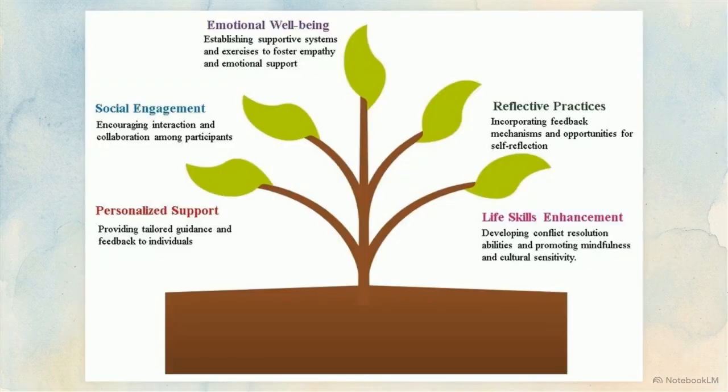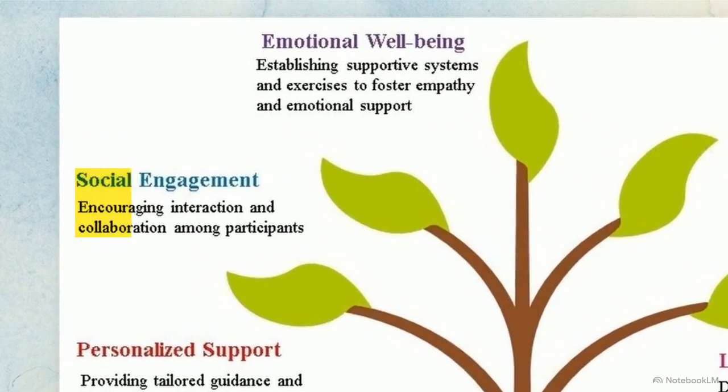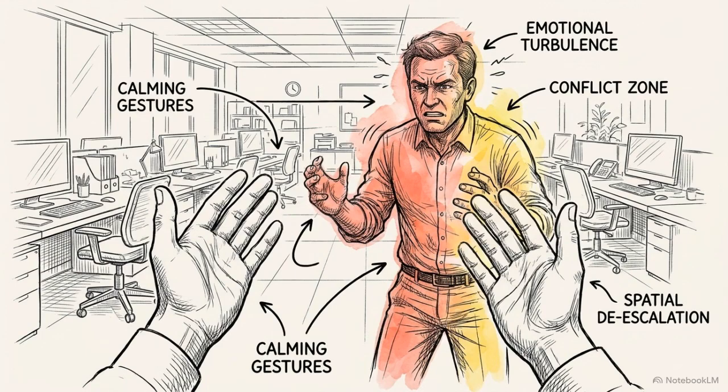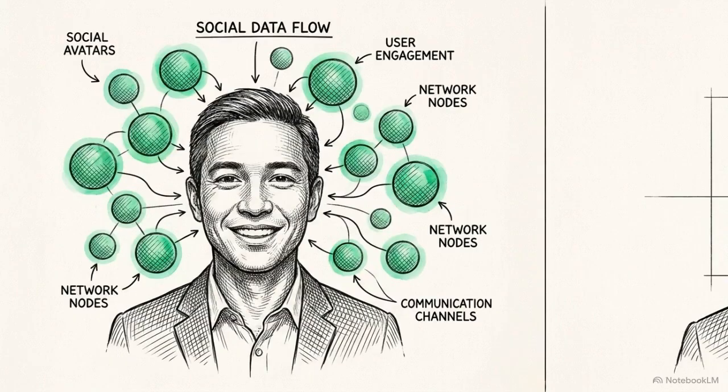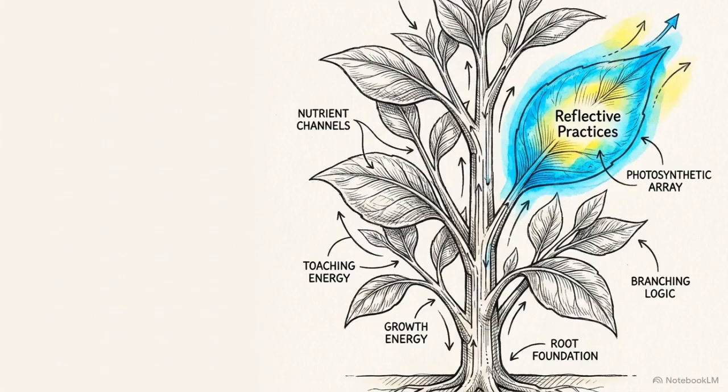It seems counterintuitive that a deterministic machine algorithm could cultivate subjective, human emotional intelligence. Yet this diagram shows how generative AI facilitates exactly that. By analyzing behavioral patterns and socio-emotional cues, these platforms act as safe, controlled environments to build skills like social engagement and emotional well-being. One documented mechanism for this is implicit bias reduction. Students use virtual reality to safely embody different personas, practicing conflict resolution with simulated avatars. This detailed communication data provides objective feedback, prompting the reflective practices shown in the framework that human observers miss.